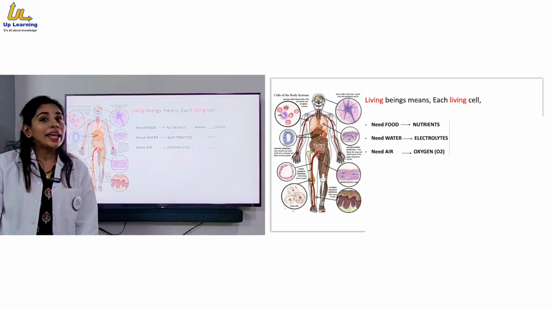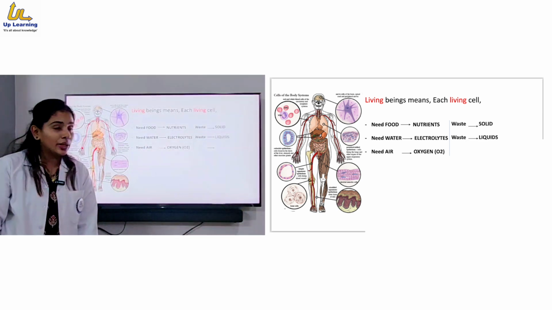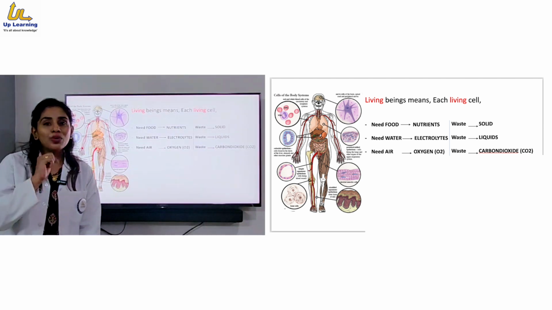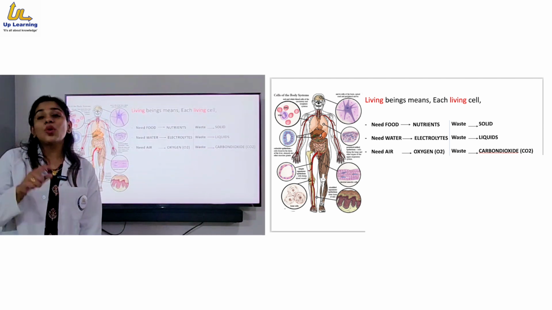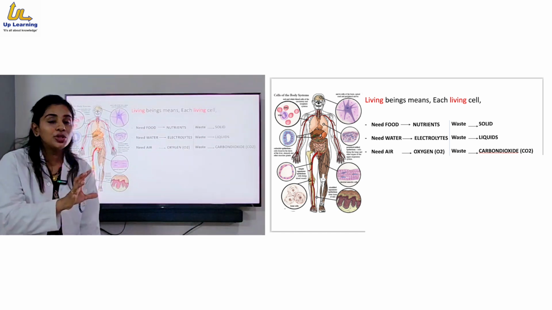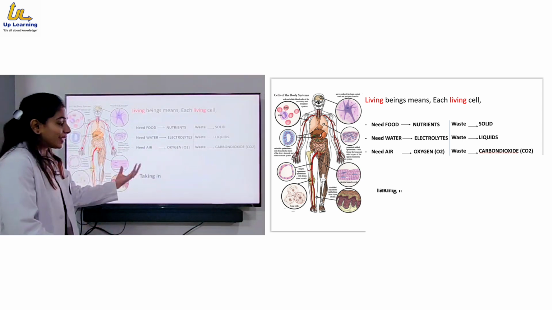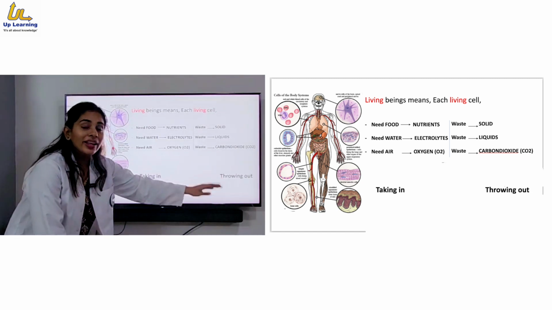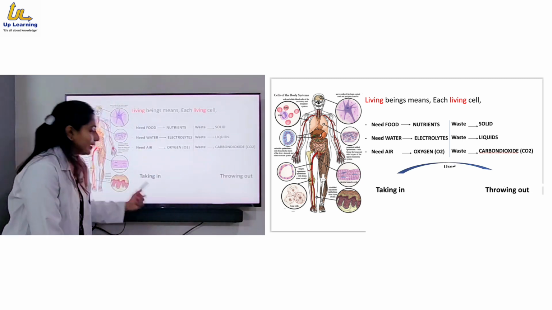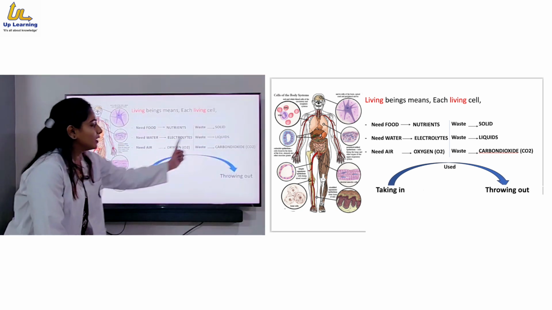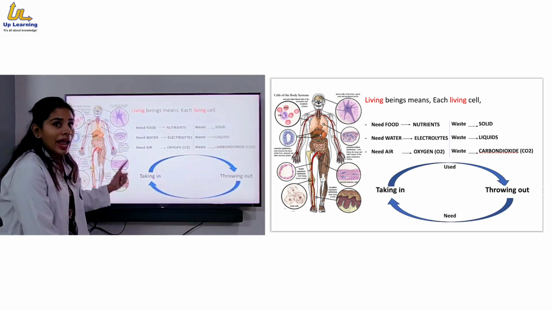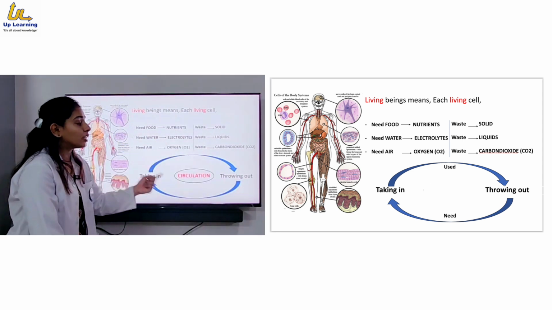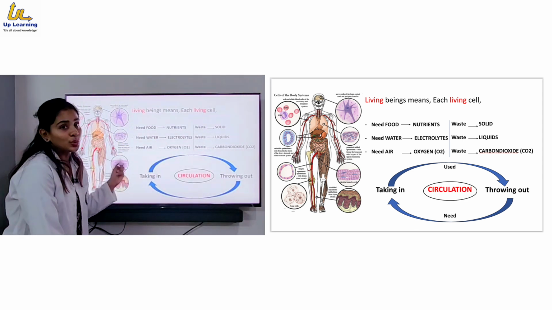That waste can be in the form of solid, liquid, or gas, which we call carbon dioxide. You need to understand that this cycle goes on throughout the time the individual is alive. That means taking in, after utilization throwing it out, and whenever required next time, again taking in. This cycle goes on and on. It is a continuous process, so the term circulation is very suitable here.